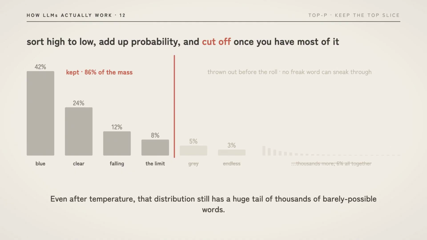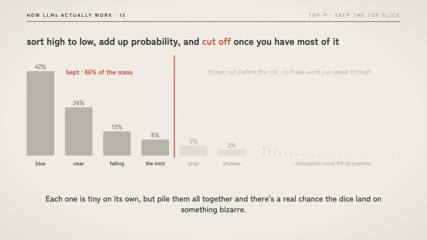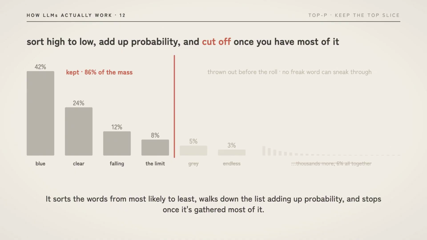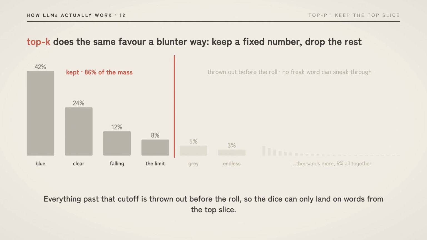Even after temperature, that distribution still has a huge tail of thousands of barely possible words. Each one is tiny on its own, but pile them all together and there is a real chance the dice land on something bizarre. So the second dial just refuses to consider the junk. It sorts the words from most likely to least, walks down the list adding up probability, and stops once it's gathered most of it. Everything past that cutoff is thrown out before the roll, so the dice can only land on words from the top slice. That's called top P, because you are keeping the top words that together cover most of the probability.